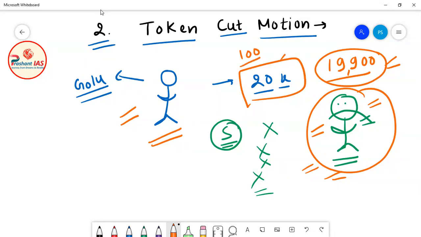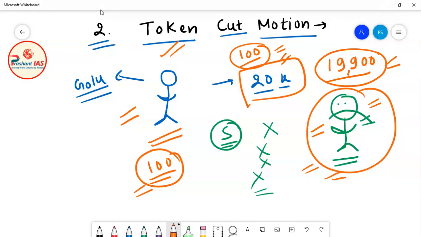So this is like a token. Token means it is like a hint, a signal, an indication that I am angry with you. Just go to coaching regularly and then I will be happy with you. So token means it is a kind of hint, a kind of signal, that I have cut 100 rupees from your entire amount. These 100 rupees signify that I am not happy with you, I am expressing my grievance.